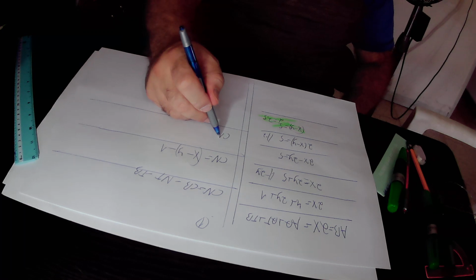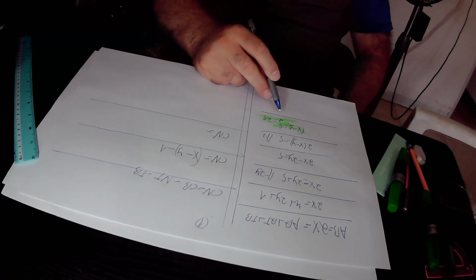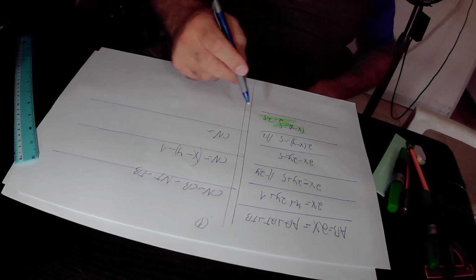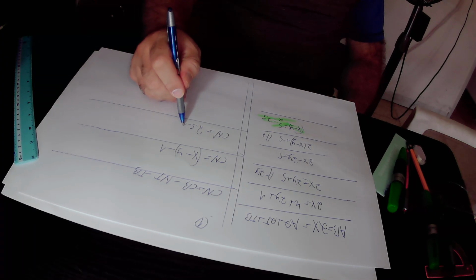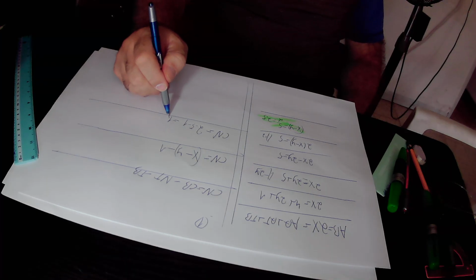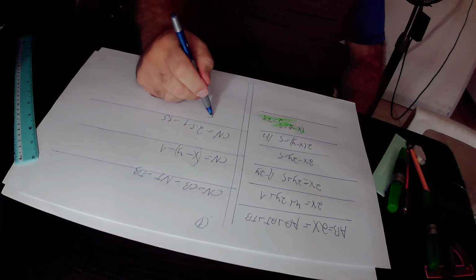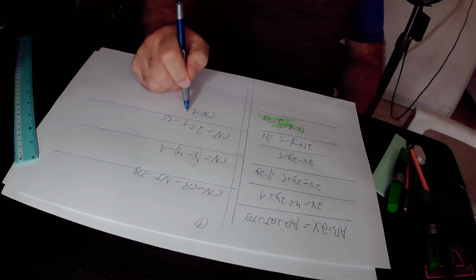So x minus y is 2.5. So instead of x minus y, I put 2.5 minus 1, and 2.5 minus 1 is 1.5. So in total, you find that CN equals 1.5 units in its length.